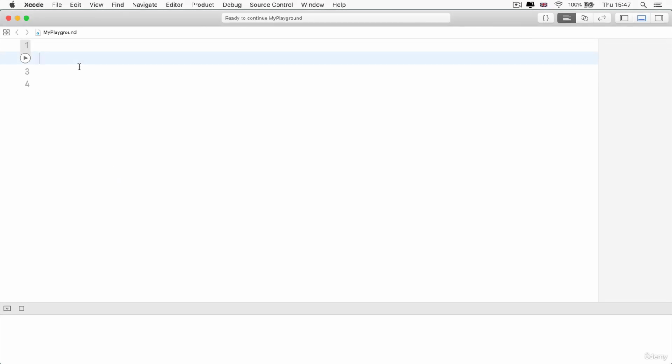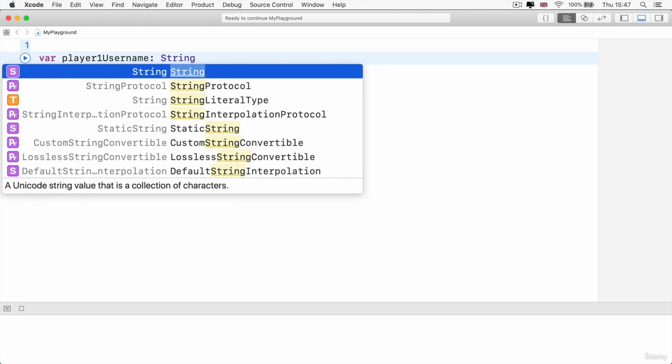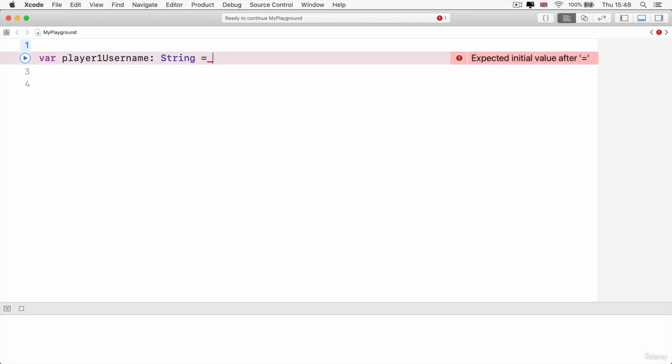In a blank playground, I'm going to create a new variable and I'll call it player1Username, and I'm going to set it to be a string data type. And at the very beginning of the game, before any player has even gotten the chance to assign themselves a username, this variable is not going to contain any data, right?